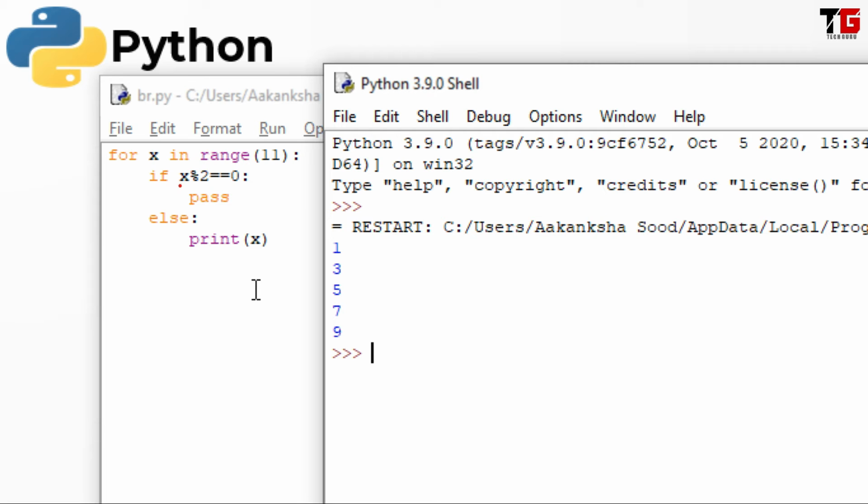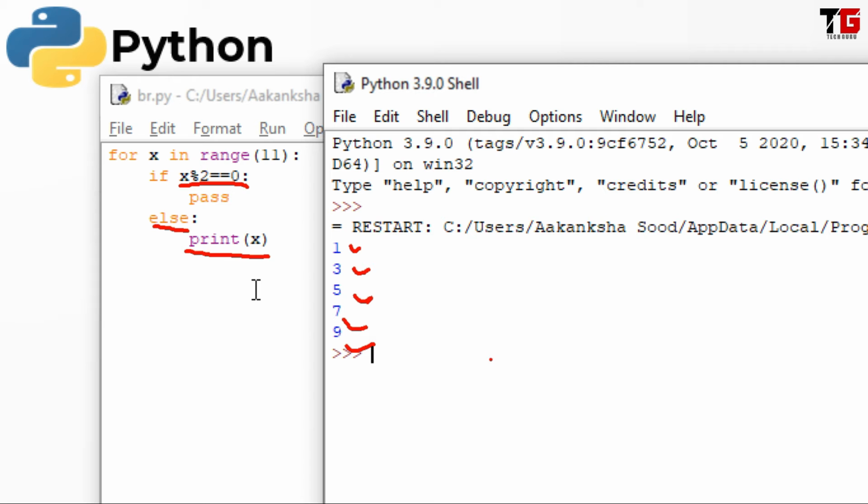When the loop starts, if the given number is even, then we say pass. Pass means just ignore, don't print anything, don't do any task. But if the value is not even, then the else part will execute and the value of the number will be printed. That's why I am getting all the odd numbers printed here. Okay friends, so that's about break, continue and pass.